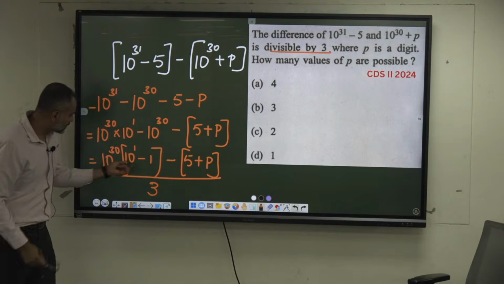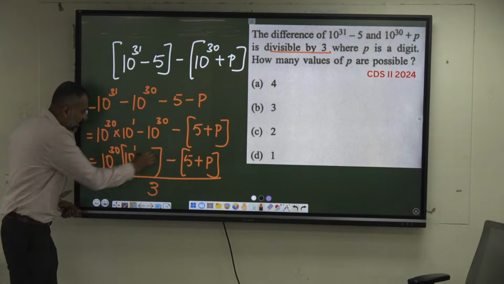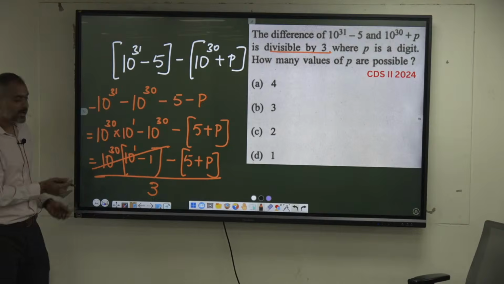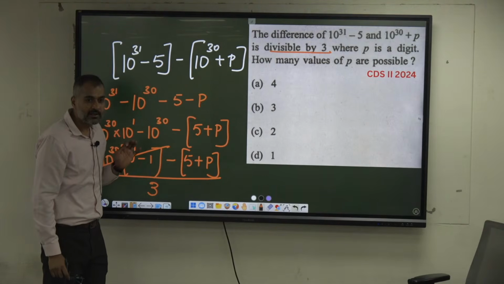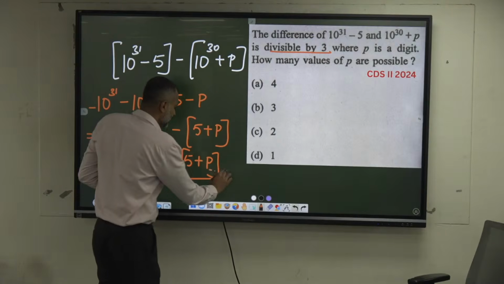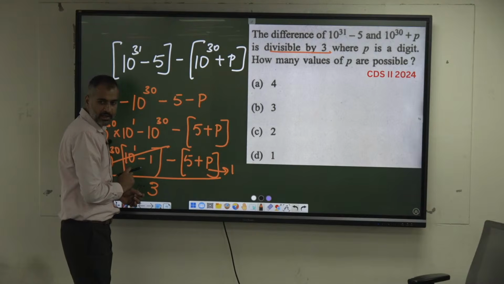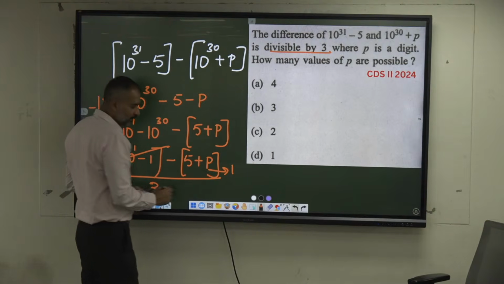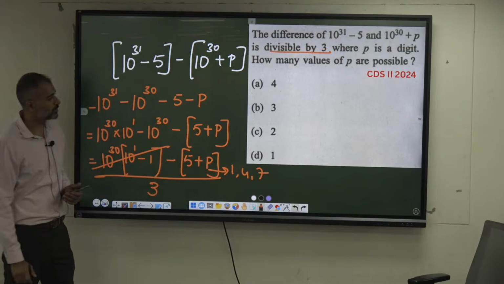Now, is this number divisible by 3? It's 9. Okay, 9 into anything is completely divisible by 3, right? So what is left? 5 plus p has to get divided by 3. What are the possible values of p? 1, no? 5 plus 1, 6 is divisible. Then add 3 each time: 4, then 7. How many possibilities? 3 possible cases.